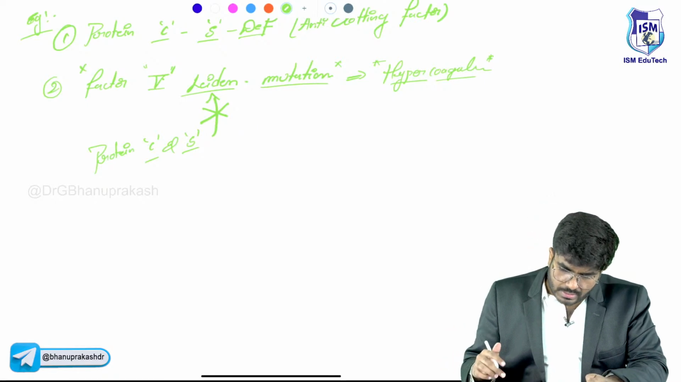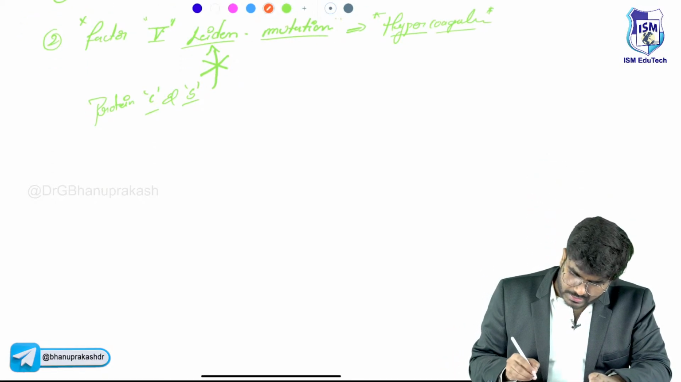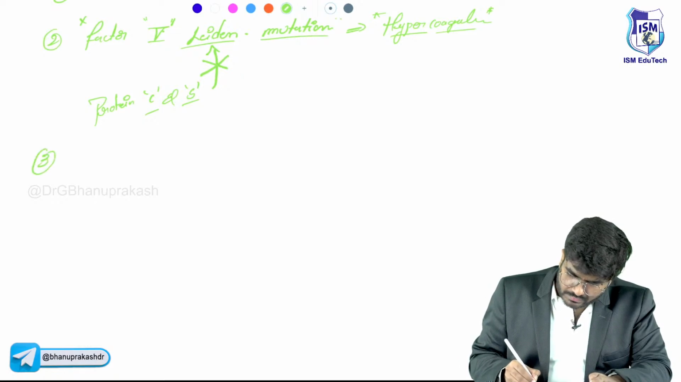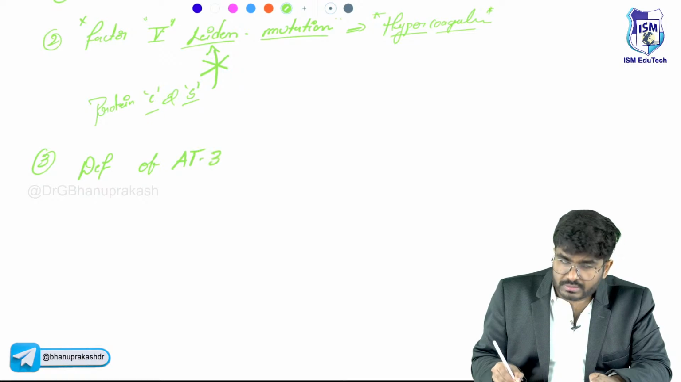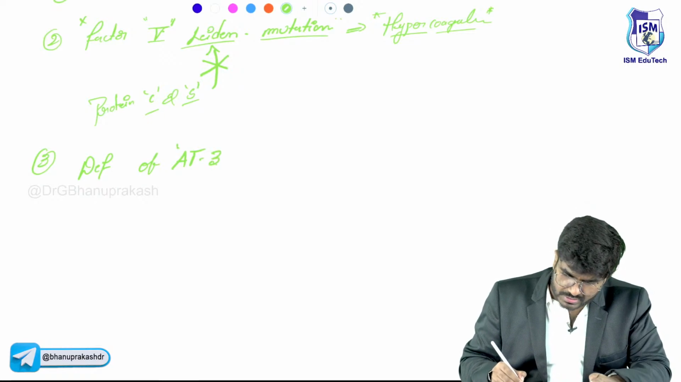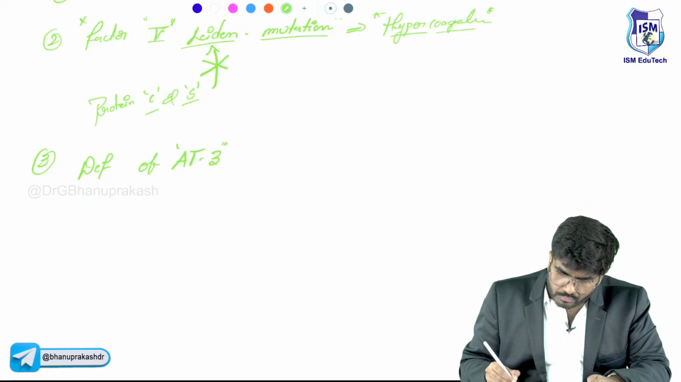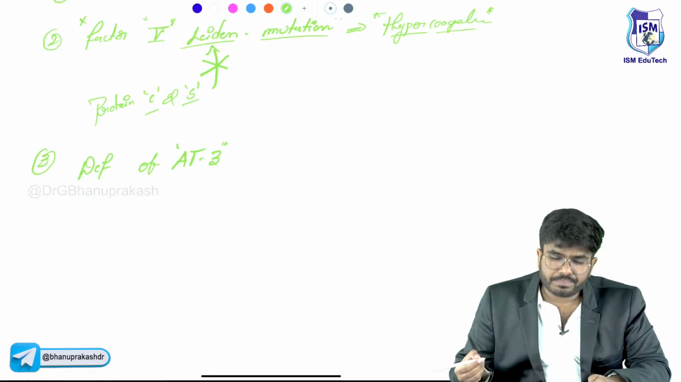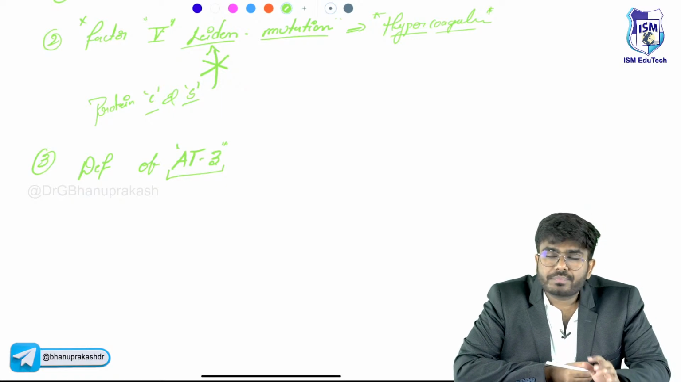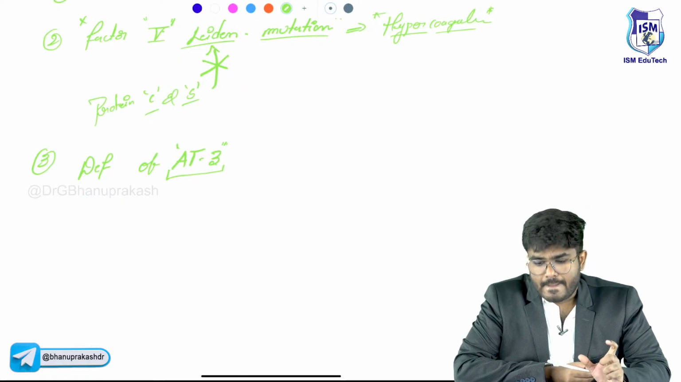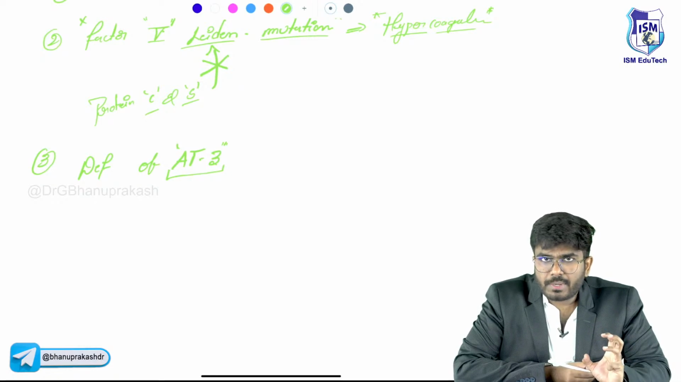This is one thing. Next, the third one which I want you to know is deficiency of antithrombin 3. So how can one get antithrombin 3 deficiency? See, antithrombin 3 is present in our blood. It's a plasma protein.